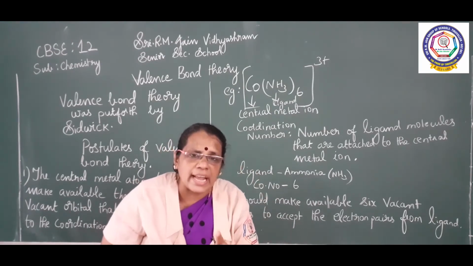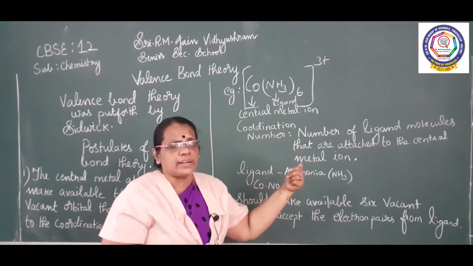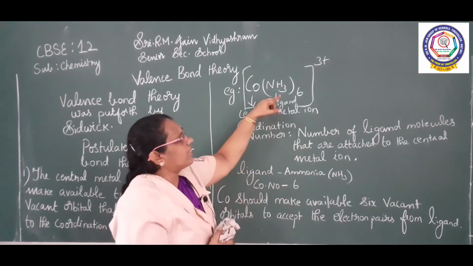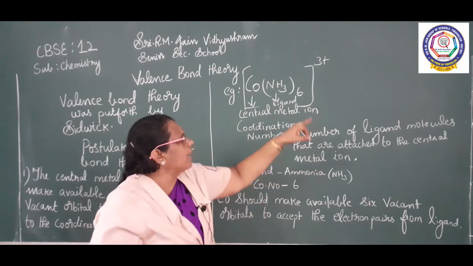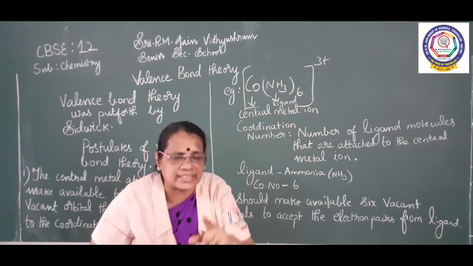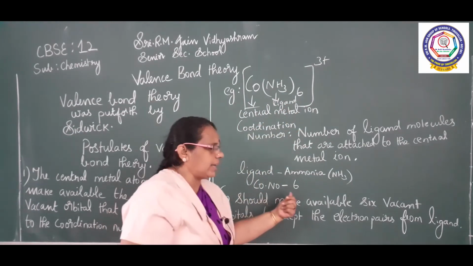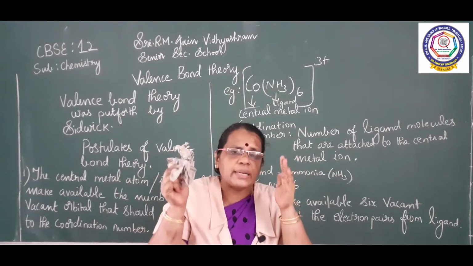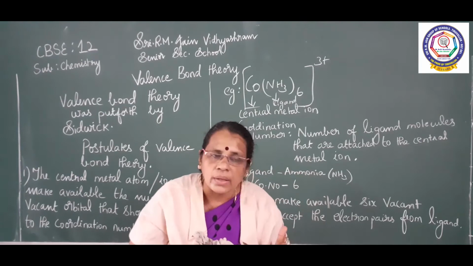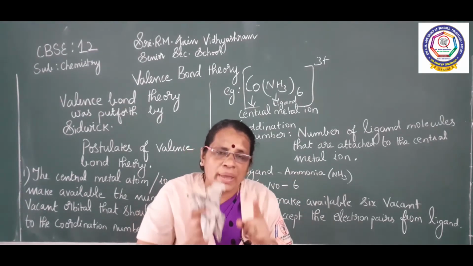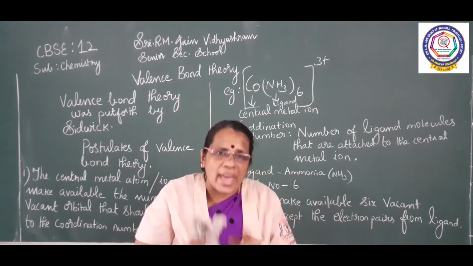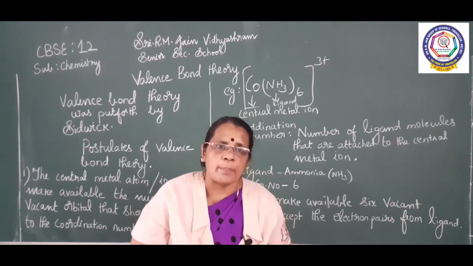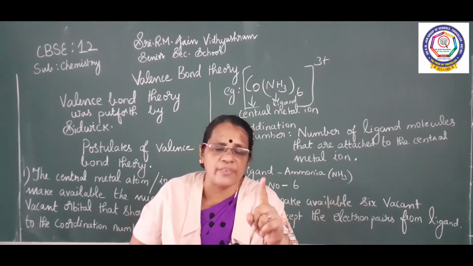The number of ligand molecules attached to the central metal ion is called the coordination number. How many ammonia molecules are there? Totally 6. Therefore the coordination number is 6. Cobalt should make available 6 vacant orbitals so that it can accept the electron pairs from the ligand. So this is the first point.